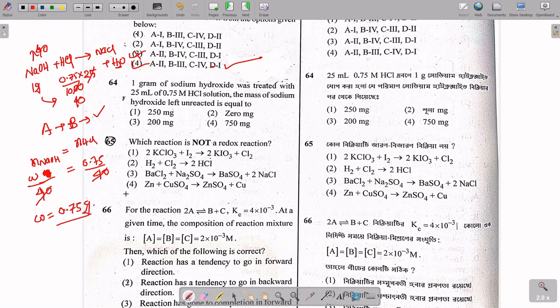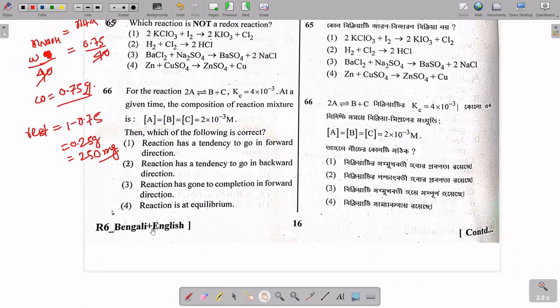So 0.75 gram will not be the answer. If you answer 750 milligram, that is not correct, because it is asked what is the remaining or unreacted amount. So that will be 1 gram of NaOH minus 0.75 gram, which is equal to 0.25 gram, and multiplied by 1000 to make it milligram. So 250 milligram is the answer. I think it is option A. Okay, let's move to the next question.